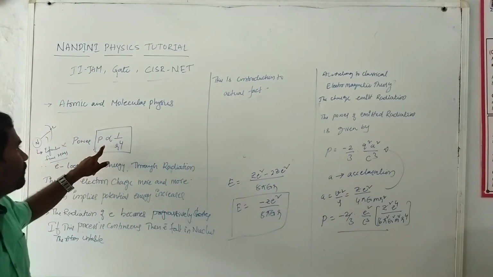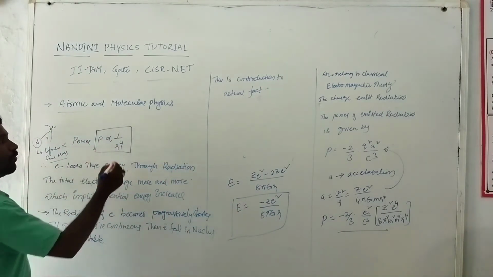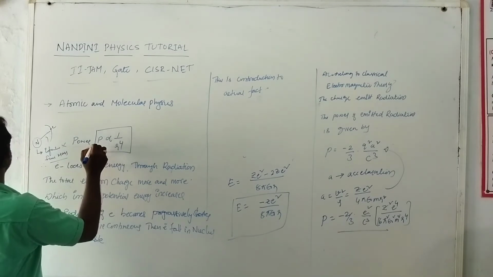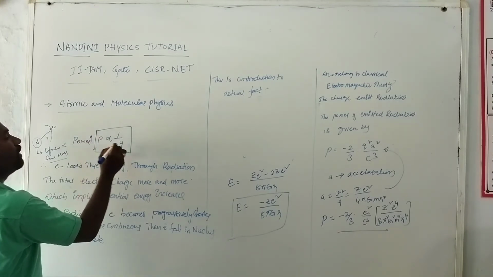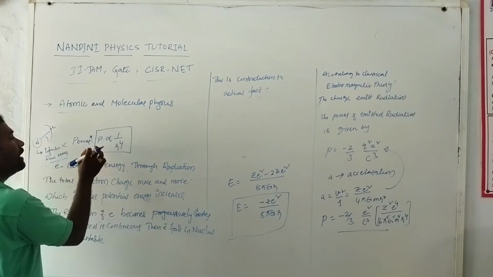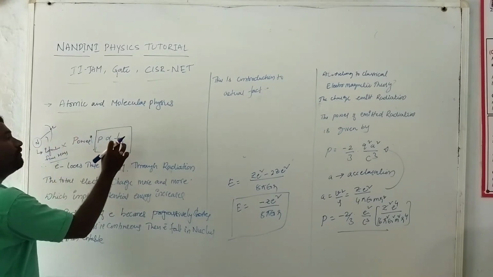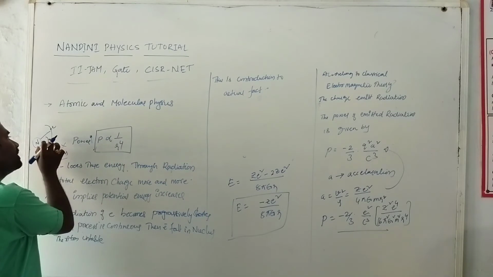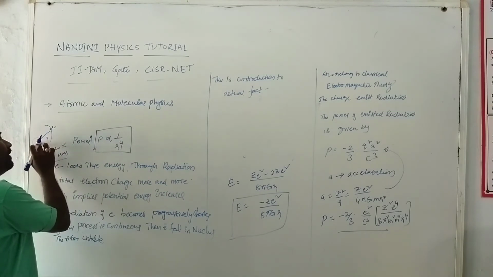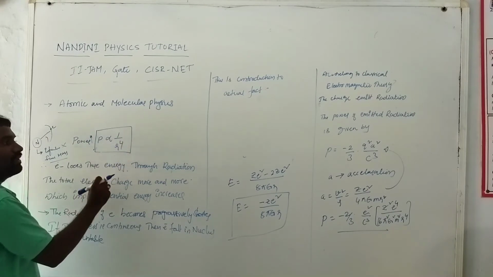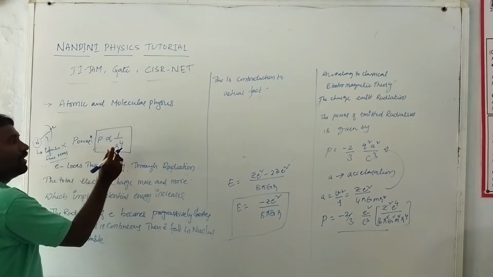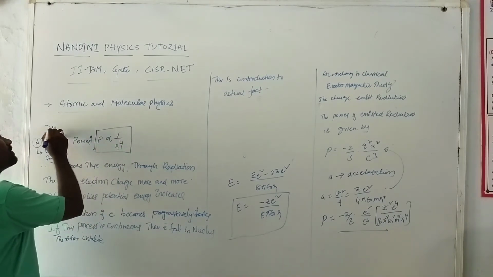We will get P is proportional to 1 by R to the power 4. That means the radiated power is increasing, so what will happen? The distance between nucleus and electron will abruptly decrease.